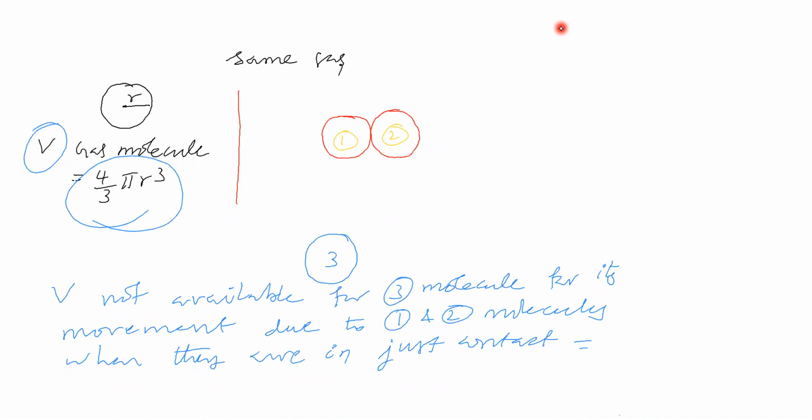One student says that this is equal to 2 into 4 by 3 pi r cube. That means 2 into volume of a molecule, like that one student says. Sir, what van der Waals says, that we will see. In what way did van der Waals consider this? That we will see, the van der Waals consideration.